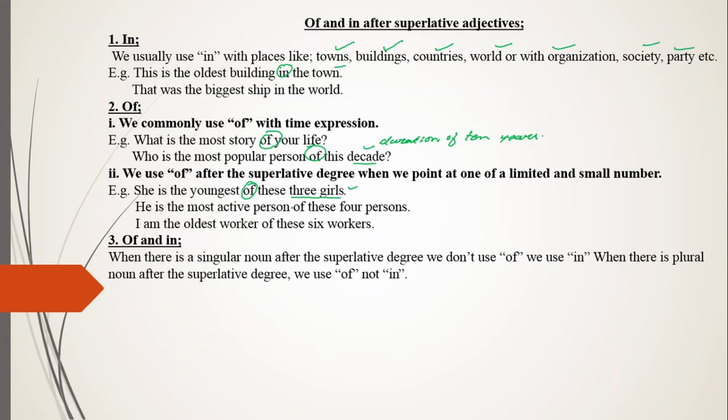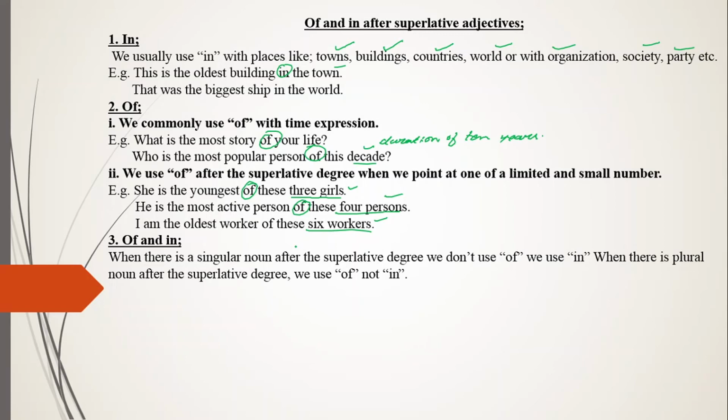Again, limitation of four persons. I am the oldest worker of these six workers. You're just telling the limit and number, so for that you'll be using of.